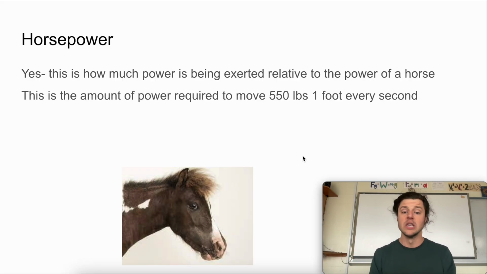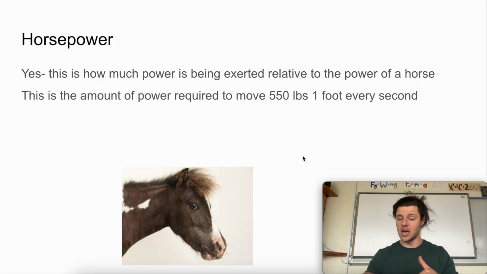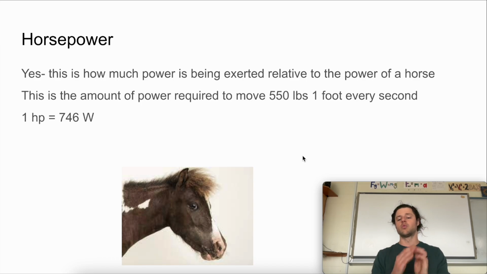So we can think in the imperial system of measurement what this equates to, which is that 1 horsepower is moving 550 pounds 1 foot every second. So if you exert that amount of force over that amount of distance over this amount of time, 1 second, then you get a horsepower. And of course, we can convert that back into our metric system of units, which is 1 horsepower equals 746 watts.